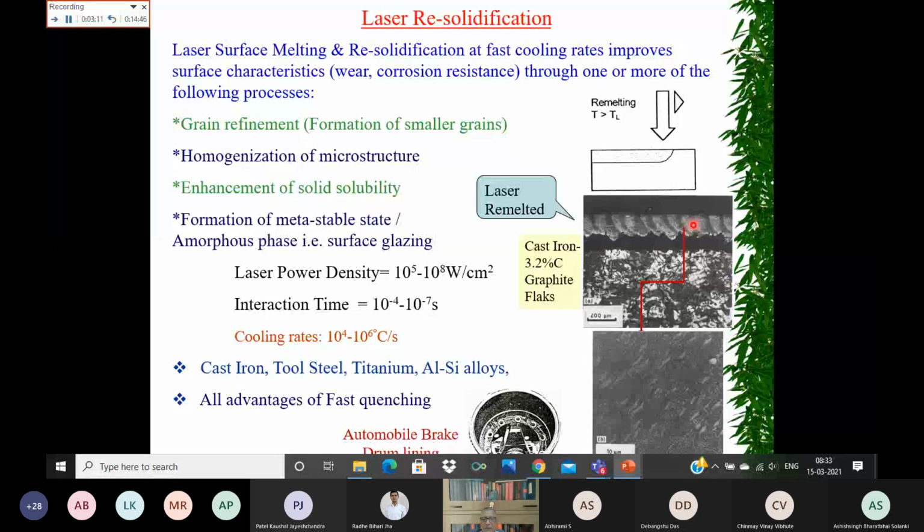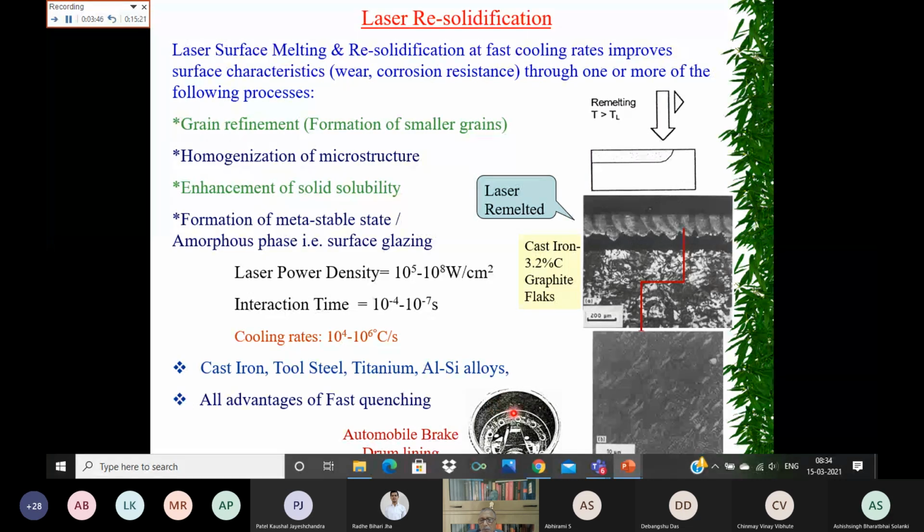And this is used for different types of material like cast iron, tool steel, titanium, aluminum, silicon alloy. Okay, and you get all the advantage of fast quenching. And one example is the automobile brake drum. Whenever we press the brake pedal, the shoe makes contact with the drum, and the drum is also going to wear out.